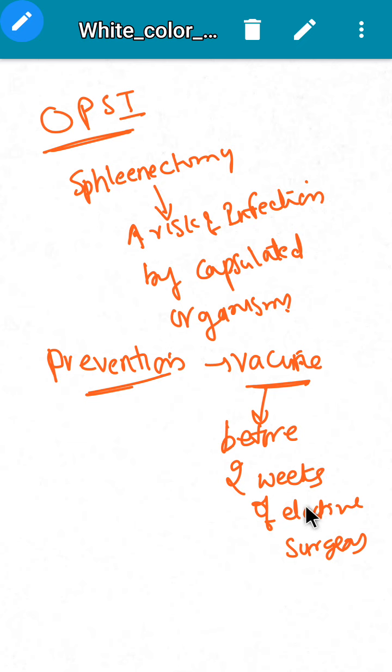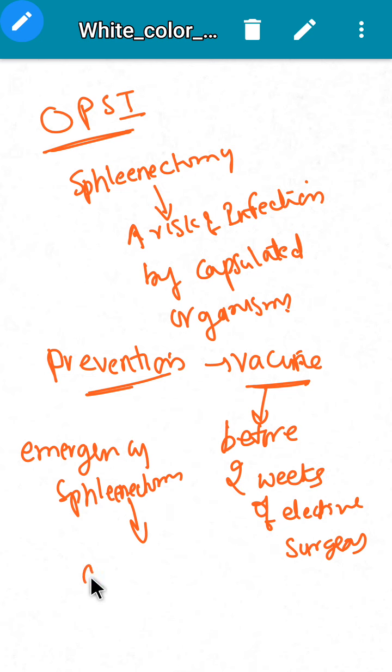And if the surgery is done in an emergency, if emergency splenectomy was done, then we have to give the vaccine as early as possible. Okay, this is about splenectomy and its complications.